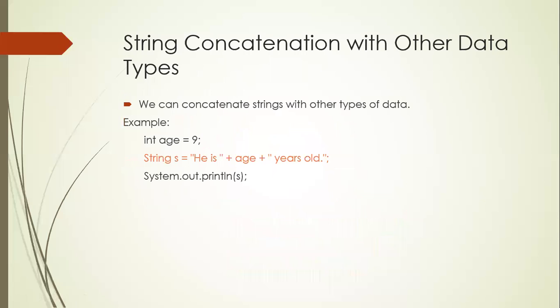Another thing is you can also concatenate two different data types. See here, age is integer type and the other is a string S. So you can concatenate the integer type as well as the string.